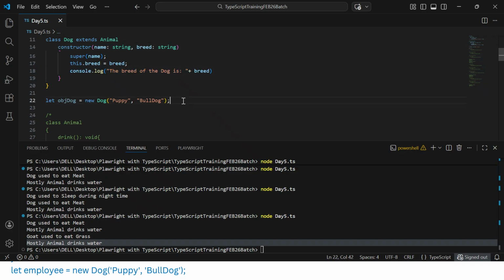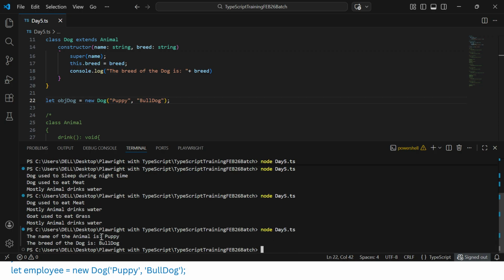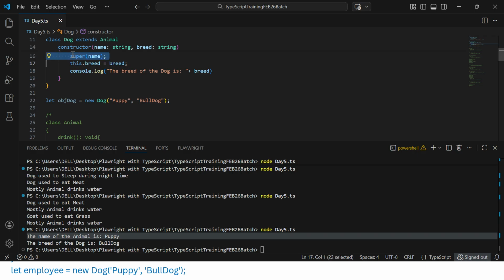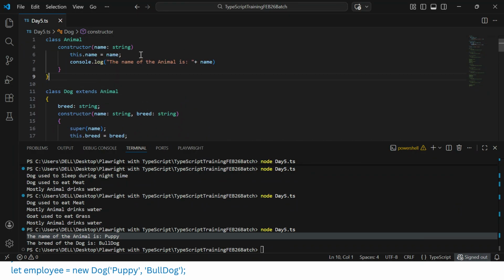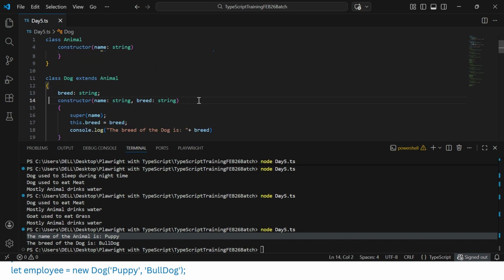Let's run it now. Because of the constructor, you need not call it separately. As and when you create the object with the new keyword, your object is created and the constructor is invoked. So let's run it. You can see the name of the animal is puppy. In this child class constructor I did not define anything called puppy, but I called the super keyword, meaning we are accessing the parent constructor, it is invoked, and this output is coming: name of the animal is puppy.